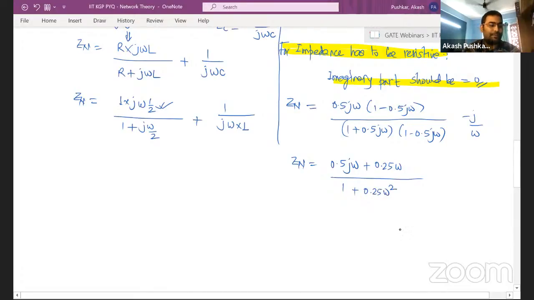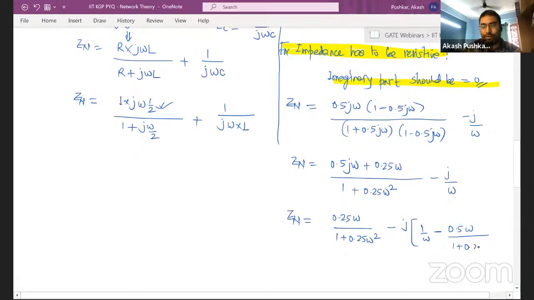Right, guys? And anyway, this is minus j by omega. If you find the real term and imaginary term, you'll get an idea. So the real term is 0.25 omega upon 1 plus 0.25 omega square, and the imaginary part is 1 by omega minus 0.5 omega upon 1 plus 0.25 omega square. This is calculation intensive, so I might make a mistake, so be careful. Right, guys?